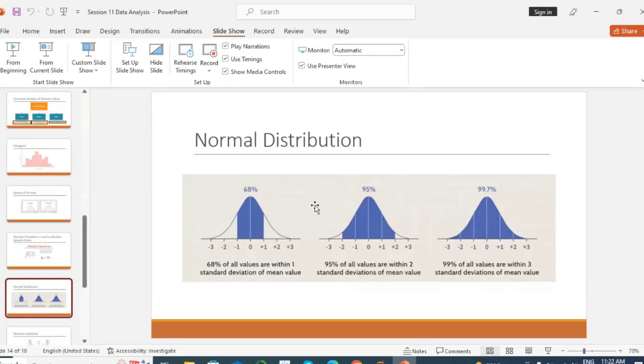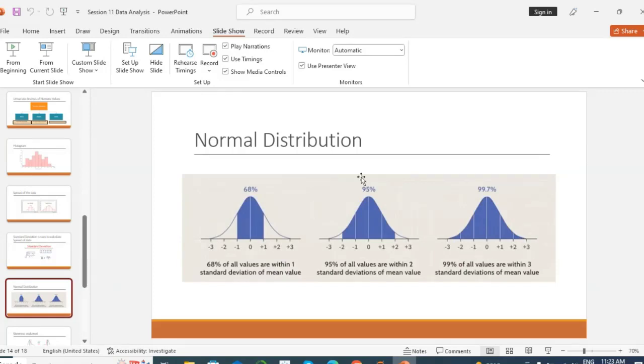Mostly no. The process of calculating mean and median is different. Mean is nothing but the average of your data. Median is a centered value. First we sort our data in ascending order, then select the centered value, meaning 50% of the data lies on the left side of the centered value and 50% lies on the right side. And mostly the mean and median are the same in normal distribution.